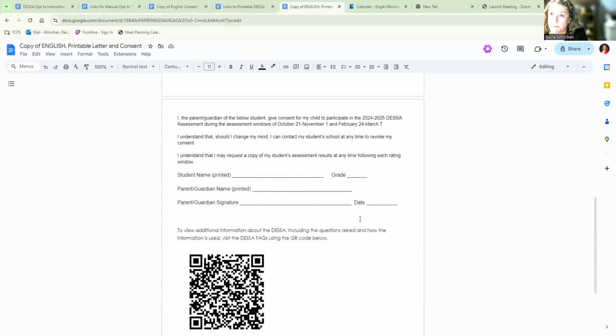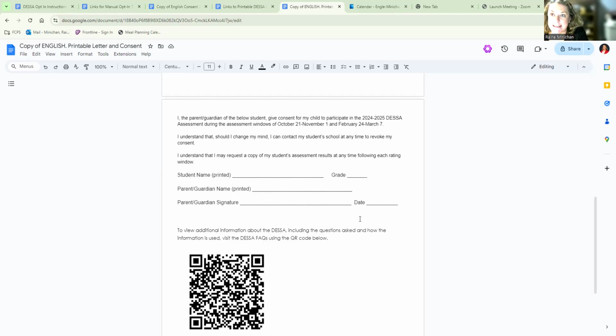It's this page, page 2, that is going to be most important. And that is where the parent actually signs for consent. That QR code takes parents to the DESSA FAQ website provided by Aperture. So it is in English. However, that QR code is on all of the other languages.